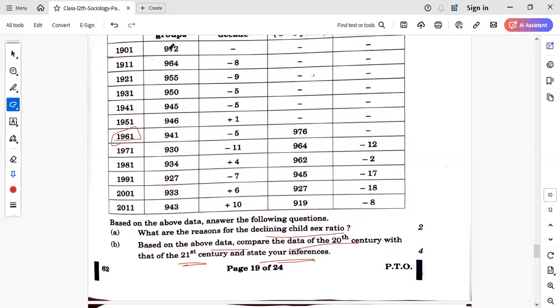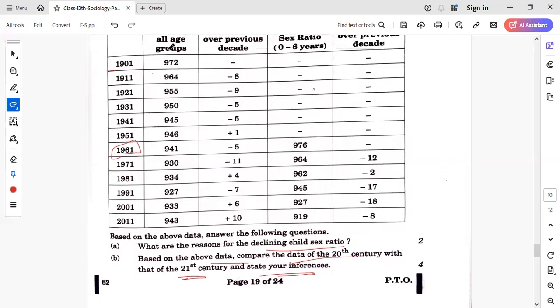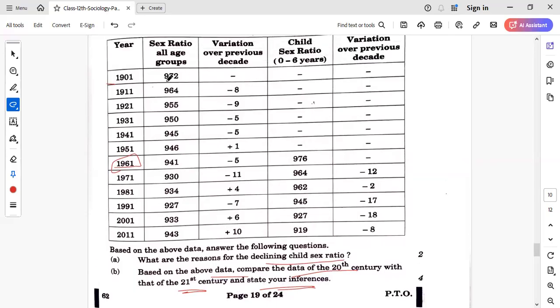This is the sex ratio of 1901 of all the age groups, which is 972. And from 1901 till 2011, we have 943 sex ratio among 1,000 population, right? But there is an increment. From 1901 to 1911, there was a decline in the sex ratio. 972, let's say we fell to 964, right? But in 2011, there is an increment of 10 points.